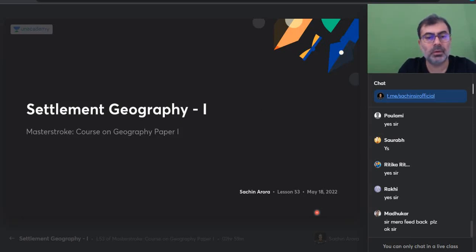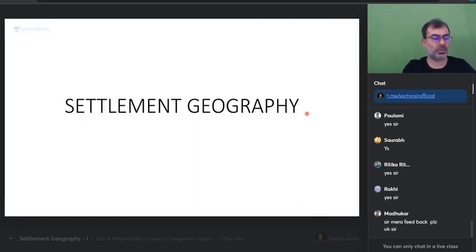Settlement geography file of syllabus and PYQs. Perfect. So what is settlement geography? किस चीज के बारे में? What do you think is about settlement geography? Settlement geography, what is it about?